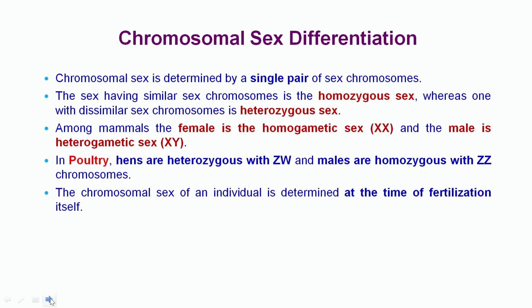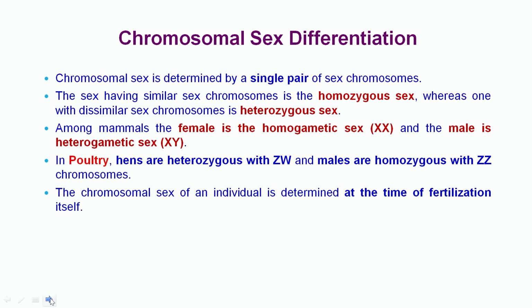Coming to chromosomal sex differentiation, chromosomal sex is determined by a single pair of sex chromosomes. The sex having similar sex chromosomes is the homozygous sex, whereas the one with dissimilar sex chromosomes is called the heterozygous sex. Among all mammals, the female is homozygous, with chromosomes XX, whereas the male is heterozygous, that is XY.